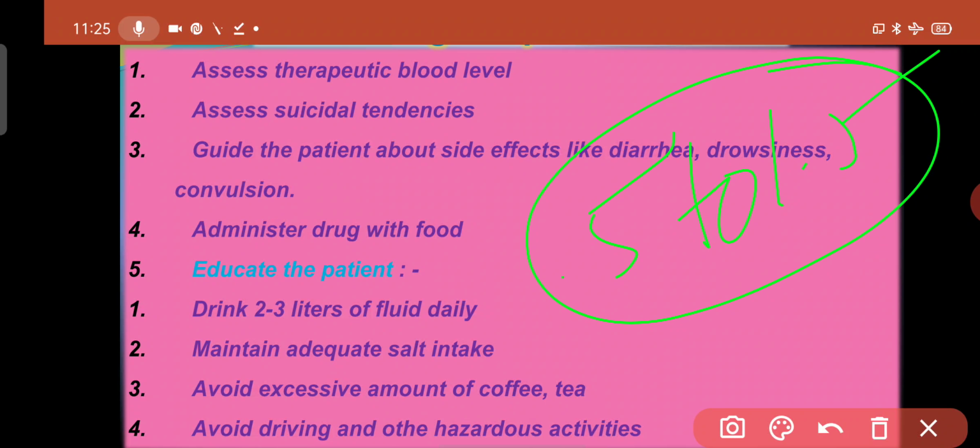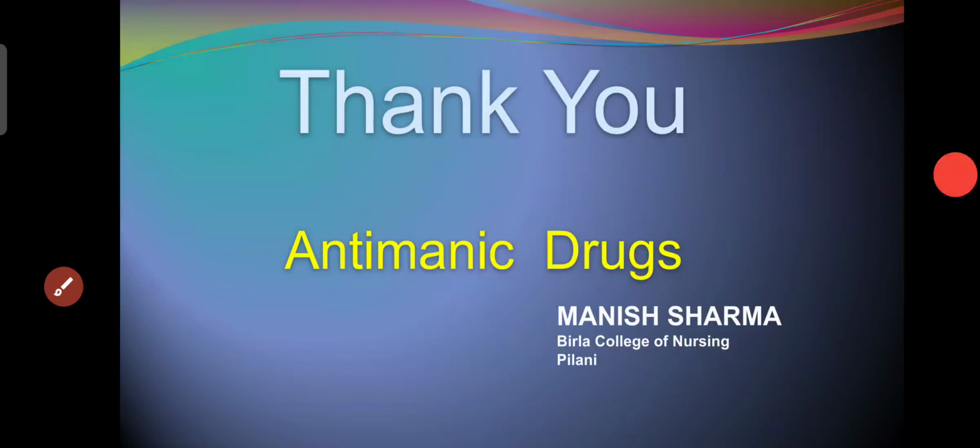Administer the drug with food. Educate the patient to drink 2 to 3 liters of fluid daily. Maintain adequate salt intake. Avoid excessive amounts of coffee and tea. Avoid driving and hazardous activity. These are the nursing responsibilities. You may educate the patient regarding these.